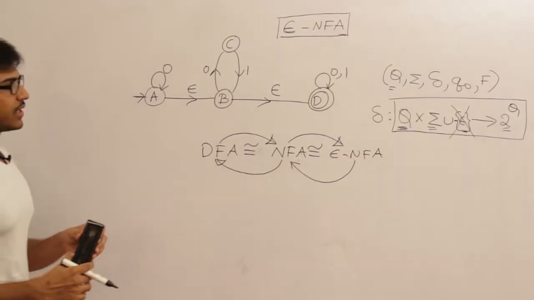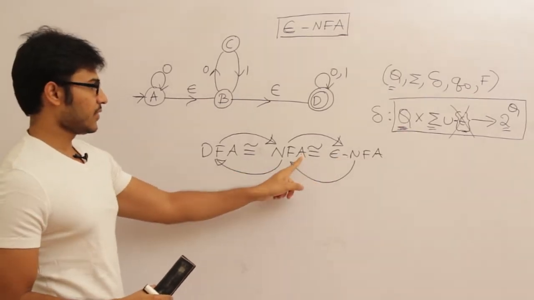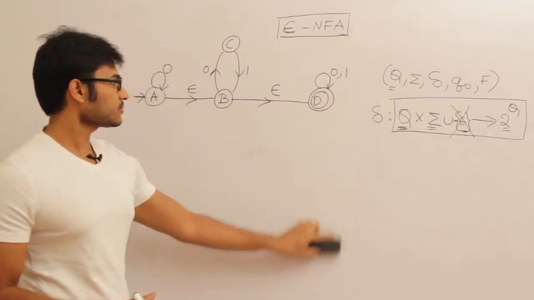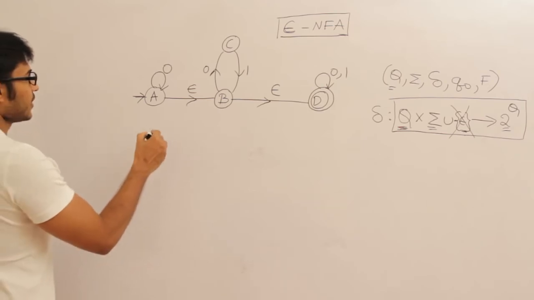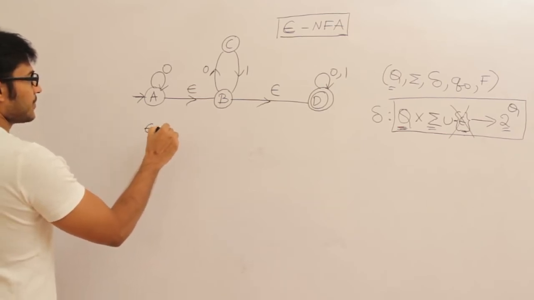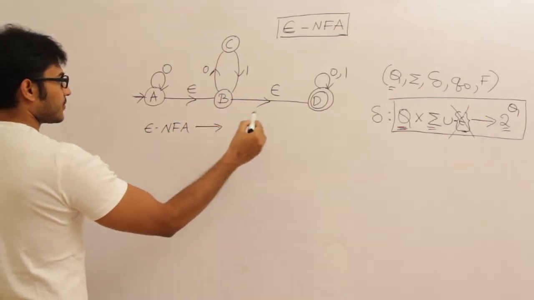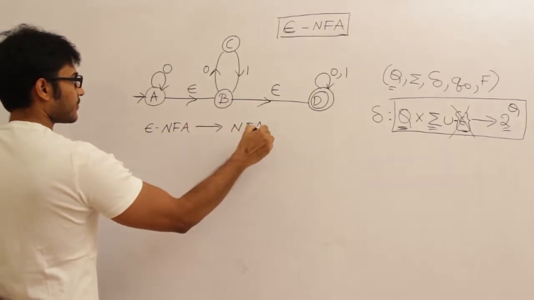So now I want to take epsilon NFA and convert it to NFA. Let's see the method.